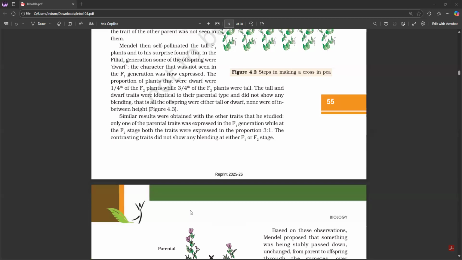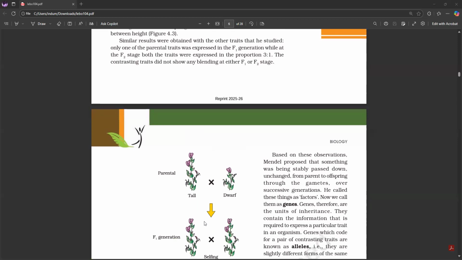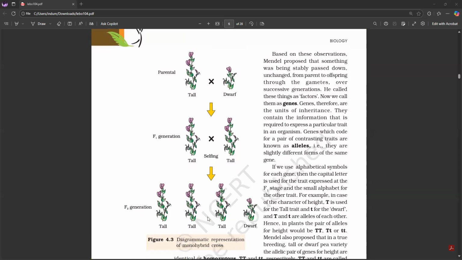Only one of the parental traits was expressed in the F1 generation, while at the F2 stage, both the traits were expressed in the proportion 3:1. The contrasting traits did not show any blending at either F1 or F2 stage. Based on these observations, Mendel proposed that something was being stably passed down, unchanged, from parent to offspring through the